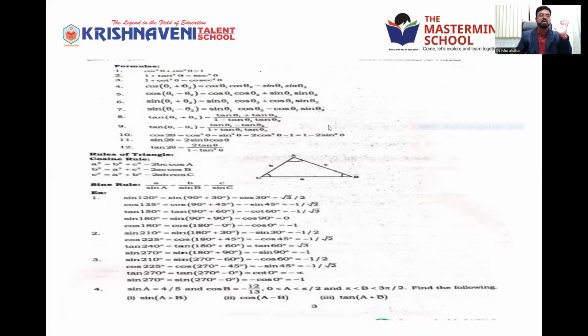There are a total of 12 formulas. Note down these formulas in your notebook. Right, first, immediately note them down, either from your material or from here. The first one: sin square theta plus cos square theta is equal to 1. Sin square A plus cos square A is equal to 1. Okay? That is first. And the second one is secant square theta minus tan square theta, tan square A, is equal to 1.